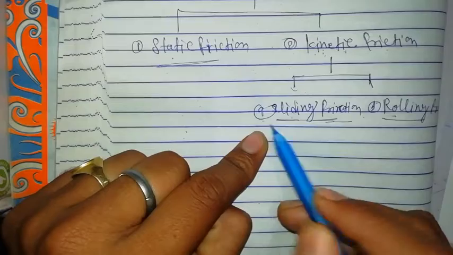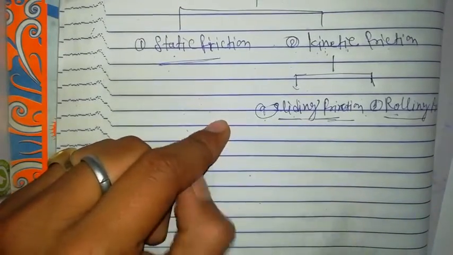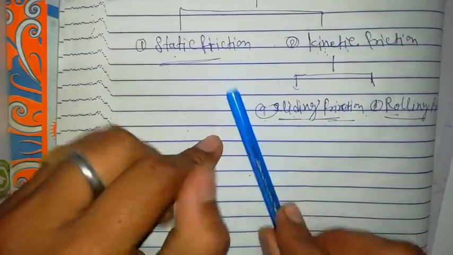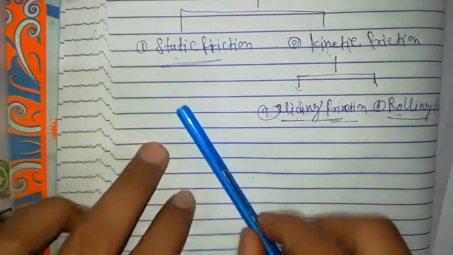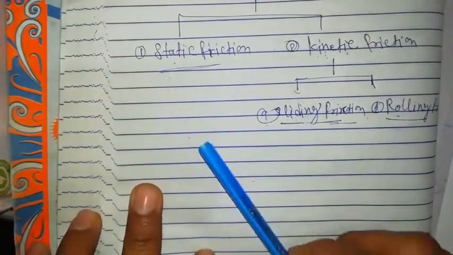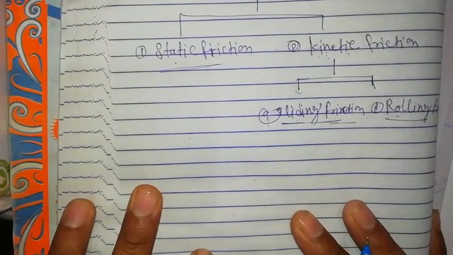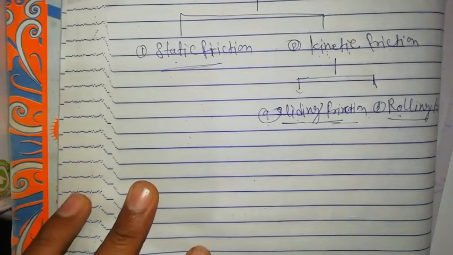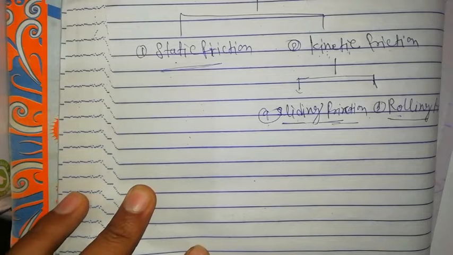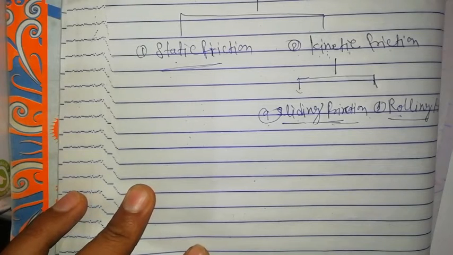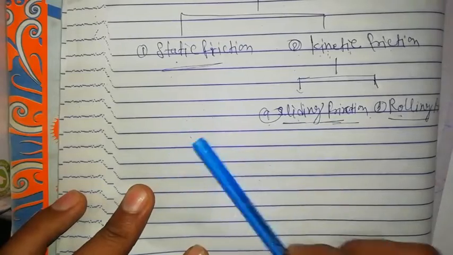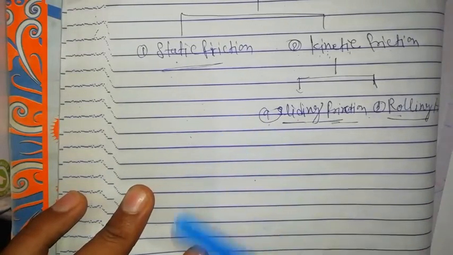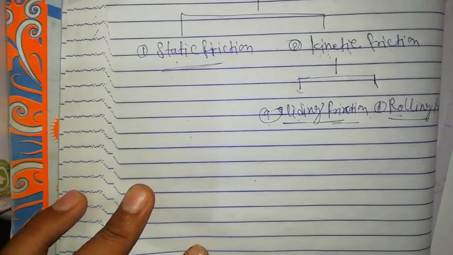For example, when a pen is slid over a tabletop, the force of friction between their contact surfaces is called sliding friction. To slide the pen over the tabletop, the force required is greater than the sliding friction.